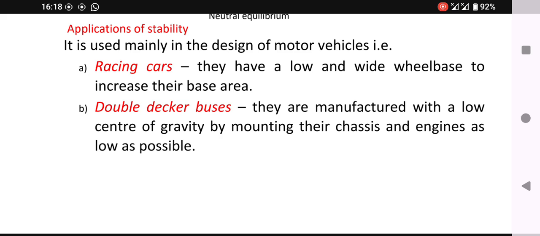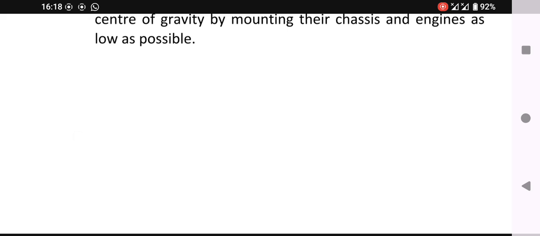As well, we have the storage compartments in buses. If you look at the storage compartments, they are at the lower side. The bus is made in such a way that very light materials are used at the top, so that the position of the center of gravity is lowered.